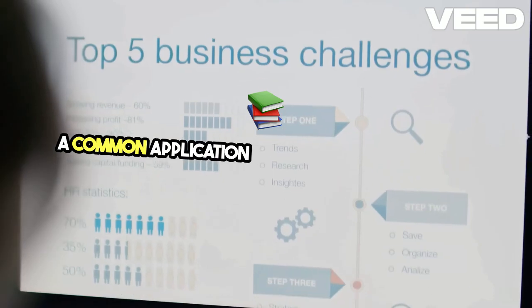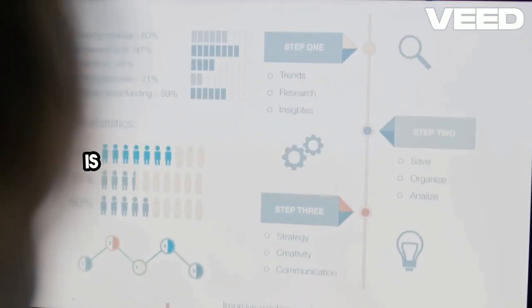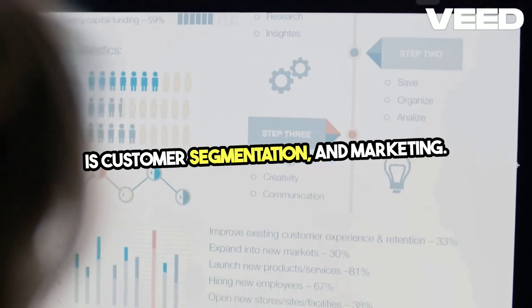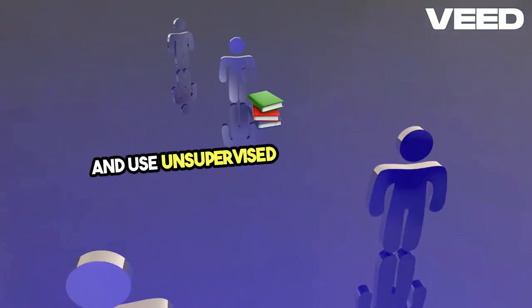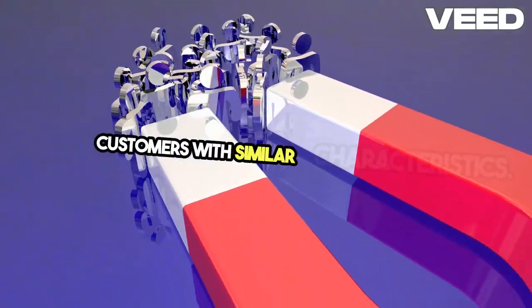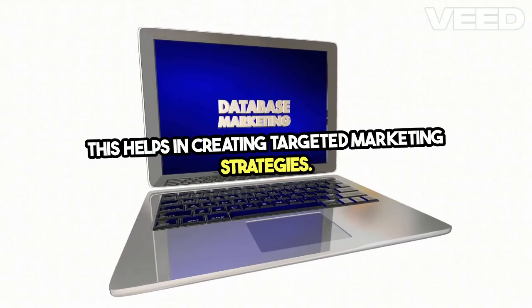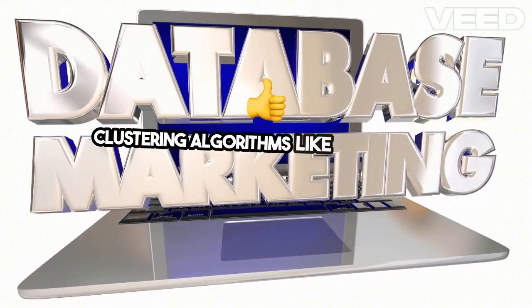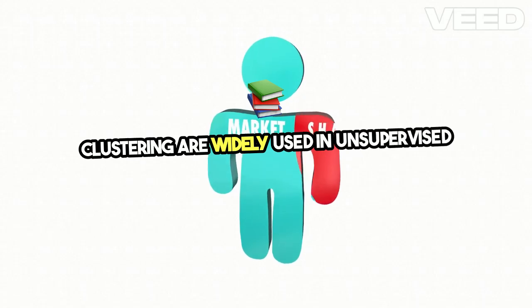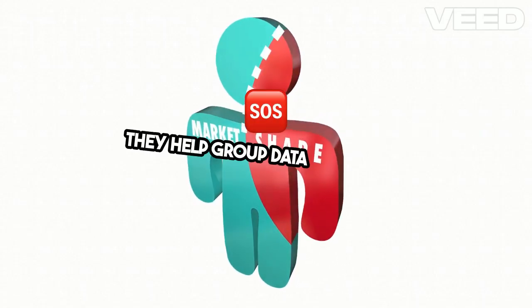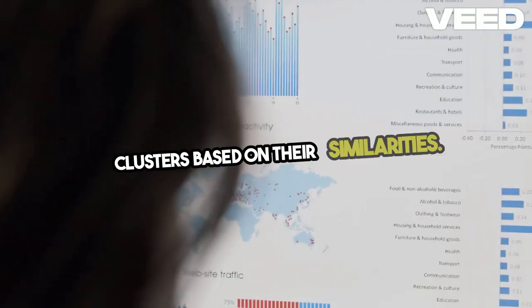A common application of unsupervised learning is customer segmentation in marketing. Businesses collect data on customer behavior and use unsupervised learning to group customers with similar characteristics. This helps in creating targeted marketing strategies. Clustering algorithms, like k-means and hierarchical clustering, are widely used in unsupervised learning. They help group data points into clusters based on their similarities.